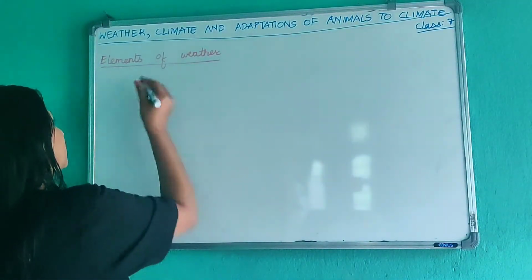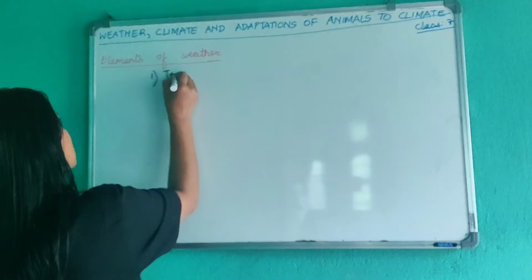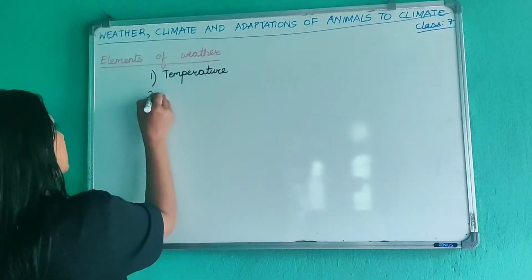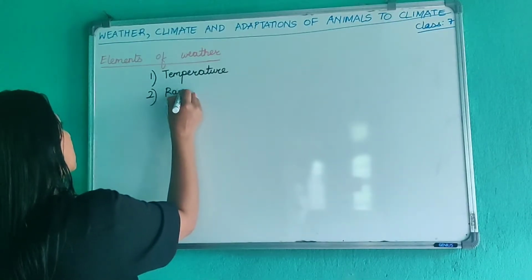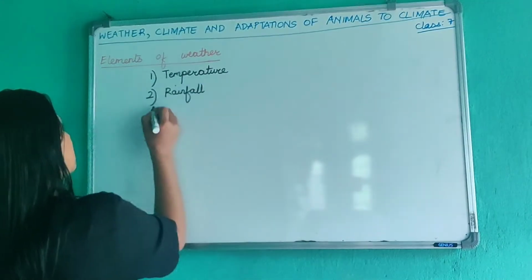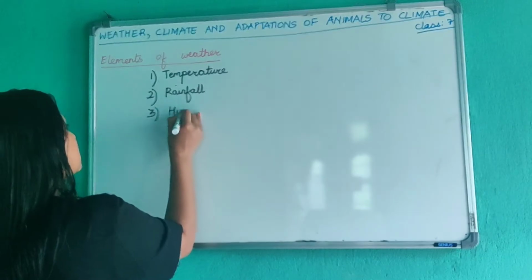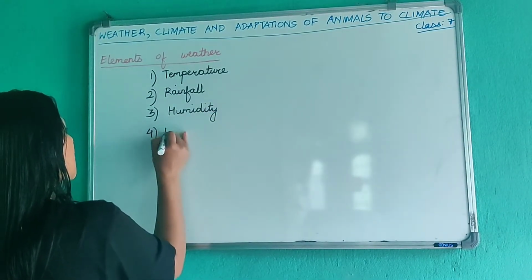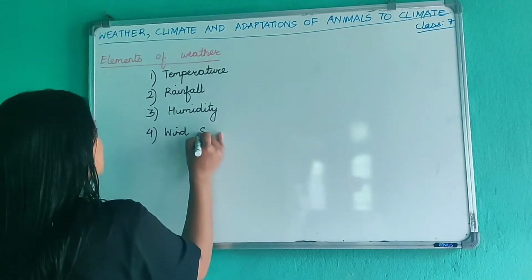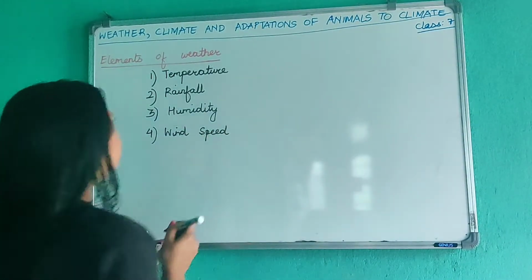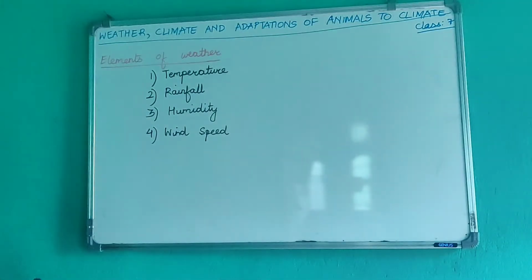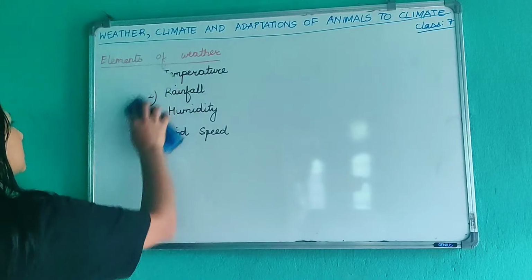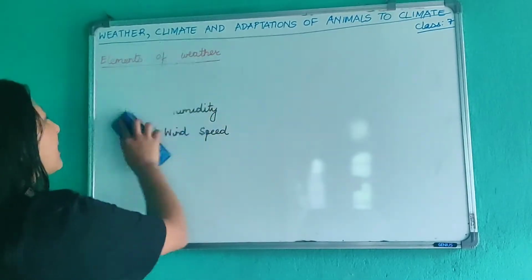That is, first is temperature, then comes rainfall, then comes humidity, then comes wind speed. Okay, so these are the 4 elements of weather. Now let us discuss these elements. Let us study about these elements one by one.